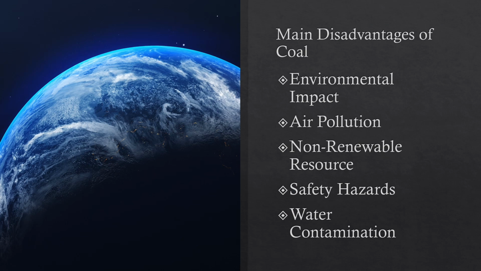The disadvantages of coal are environmental impact, air pollution, it's a non-renewable resource, safety hazards, and water contamination. Coal combustion releases large amounts of CO2, a greenhouse gas that contributes to climate change and global warming. It is the largest source of CO2 emissions among fossil fuels. Coal mining also leads to habitat destruction, soil erosion, and water pollution, particularly through the release of harmful chemicals and heavy metals.